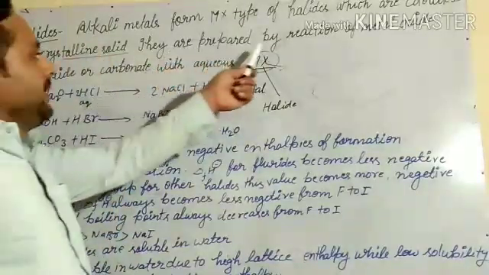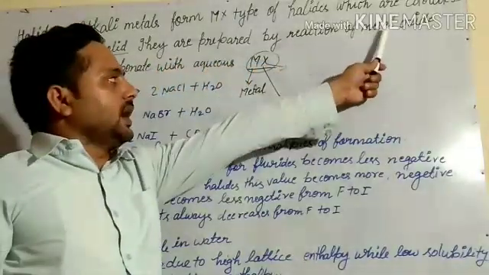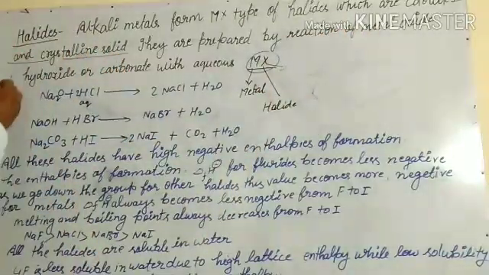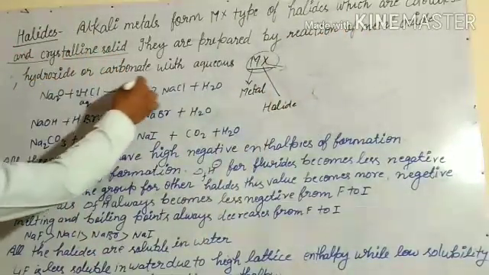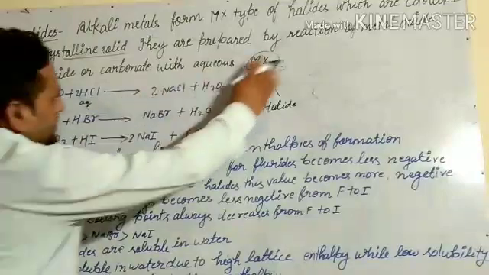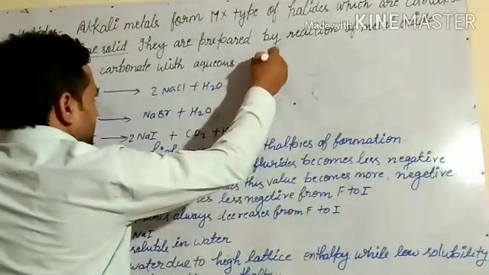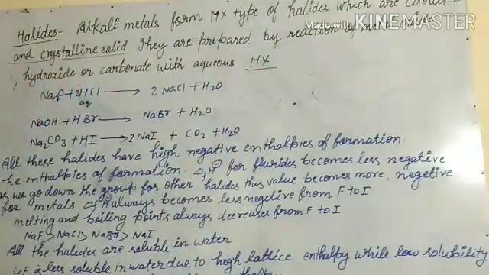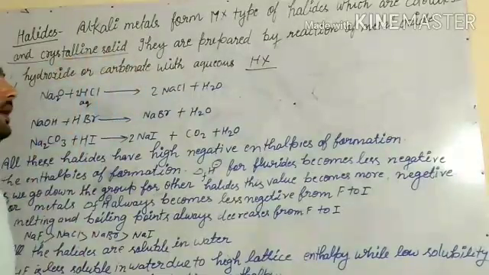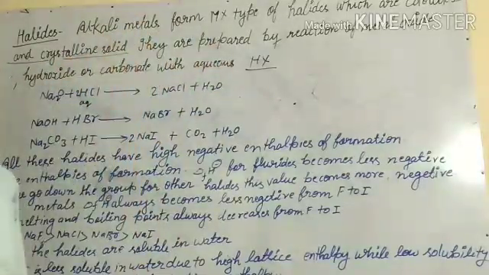They are prepared by the reaction of metal oxide, hydroxide or carbonate with aqueous HX. HX means when metal oxide, hydroxide or carbonate react with aqueous HX they form halide.